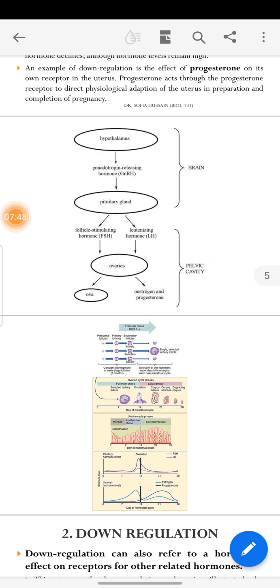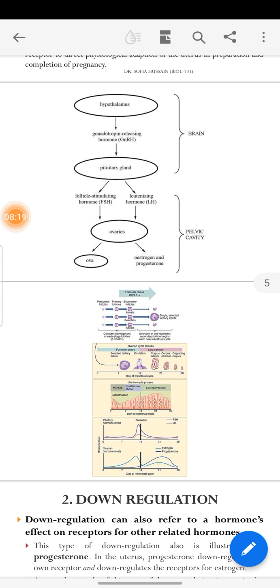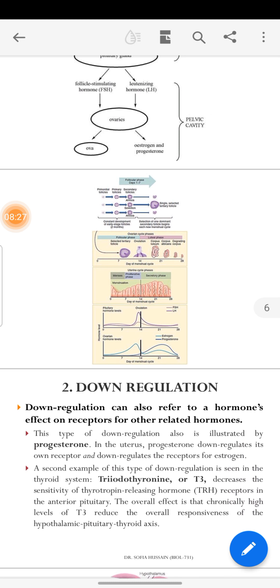The hypothalamus is acted on by the gonadotropin-releasing hormone. GnRH induces release and acts on the pituitary gland, which releases two hormones, follicle stimulating hormone FSH and luteinizing hormone, LH. These act on the ovaries, then the ovary produces estrogen and progesterone levels may increase. These are released in the pelvic cavity, but the hypothalamus and pituitary lie in the brain, as we already know.